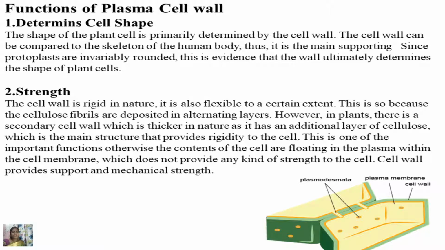The second function is that it provides strength. The cell wall is rigid in nature. It is also flexible to a certain extent. This is so because the cellulose fibers are deposited in alternating layers. However, in plants, there is a secondary cell wall which is thicker as it has an additional layer of cellulose, which is the main structure that provides rigidity to a cell. This is one of the important functions. Otherwise, the contents of the cell are floating in the cytoplasm within the cell membrane, which does not provide any kind of strength to a cell. The cell wall provides support and mechanical strength.